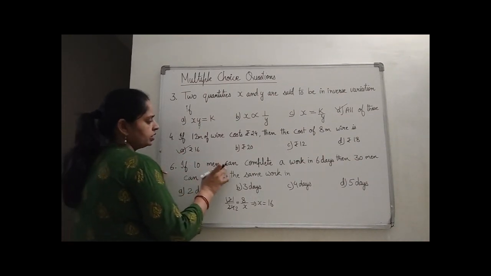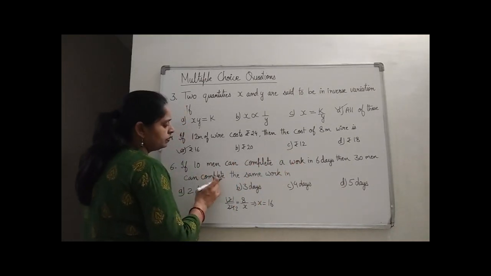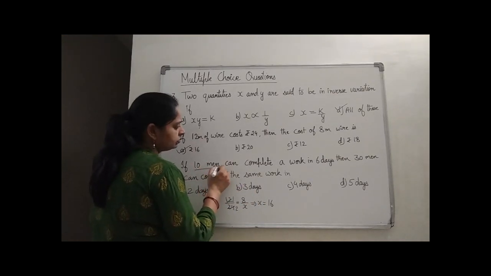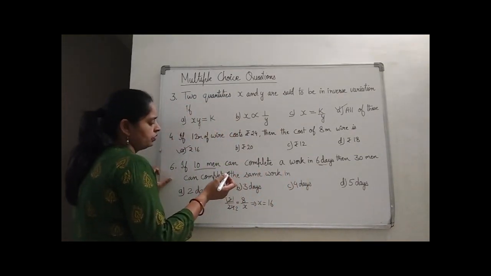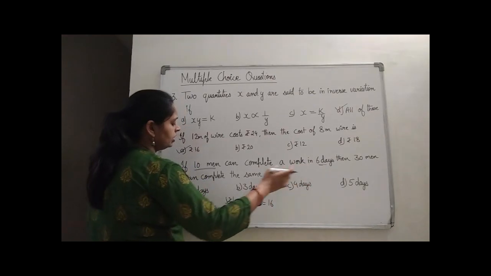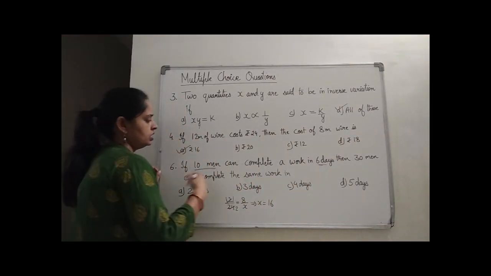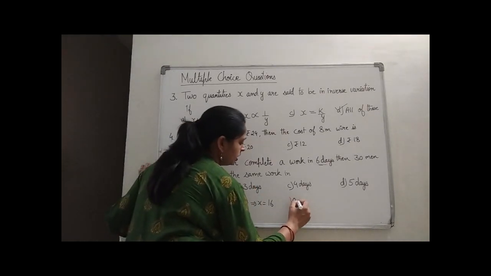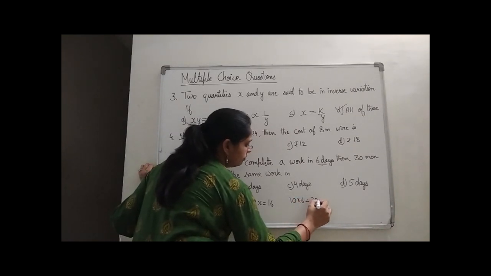If 10 men can complete a work in 6 days, then 30 men can complete the same work in. You know that the number of men and the number of days are in inverse proportion, right? So if 10 men can complete the work in 6 days, and 30 men are there, with more men the task will be finished in fewer days. So it is a case of inverse variation. So the product of both quantities, 10 into 6, will be equal to 30 into x.